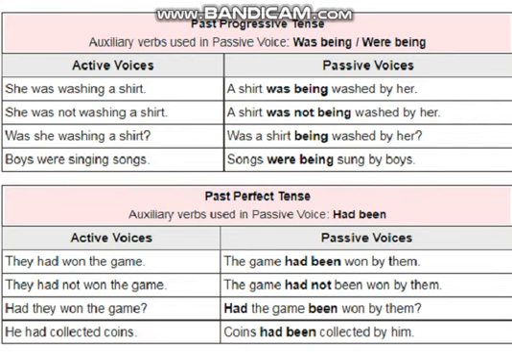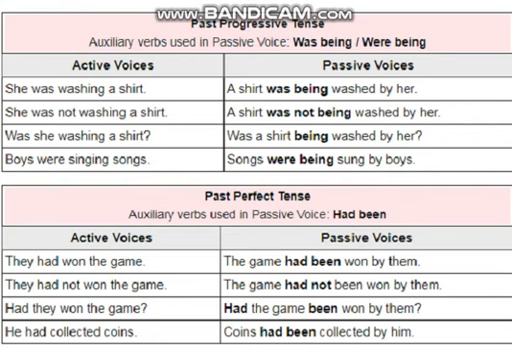So helping verb would be used, then third form of verb which is already in the active voice as well, so we would apply the same third form of verb, then this word by, and then the objective form of the subject, which is them, for they. And then look at the next sentence. They had not won the game. The game had not been, so here you can see not is used in between these two helping verbs, had not been won by them.